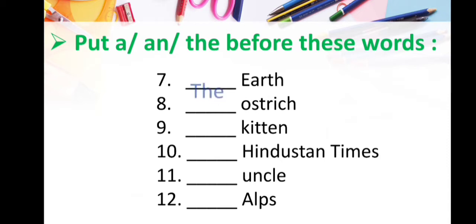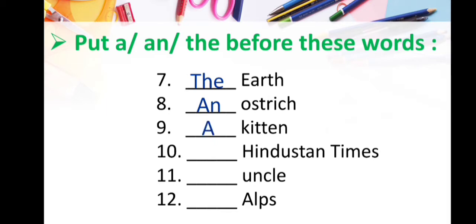Yes, the earth. The next is ostrich. Here you can see ostrich starts with the vowel sound. That's why we will use an article here. The next is kitten. Again a singular noun. So the answer is a kitten.